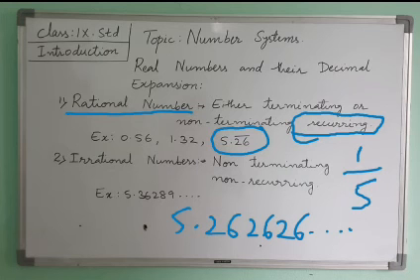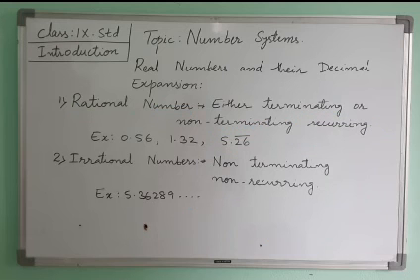We will see this in detail when we do exercises: if the numbers after the decimal come repeatedly the same, how to convert it into a fraction. For now, remember that in rational numbers, the decimal expansion will be terminating or non-terminating recurring. Either the remainder will be 0 after some steps, or the quotient will come repeatedly the same number.